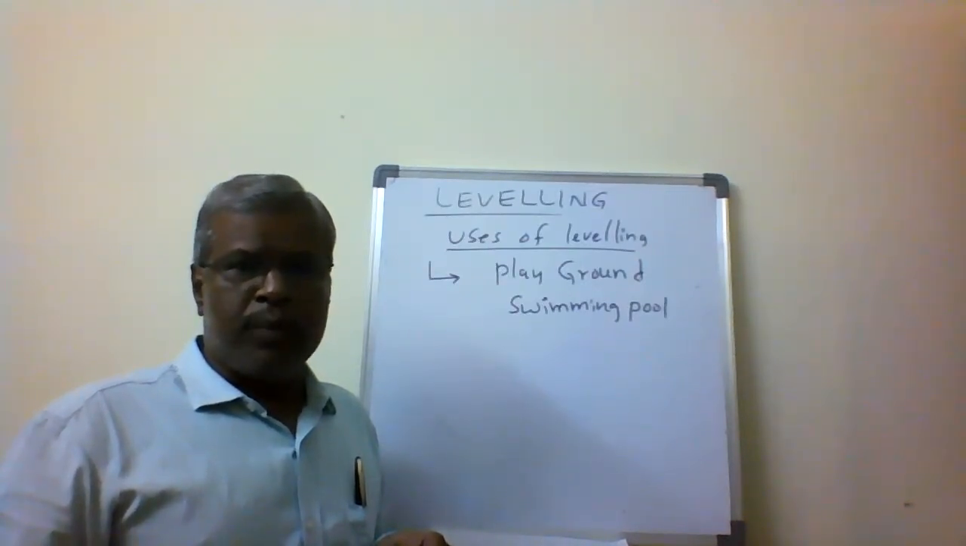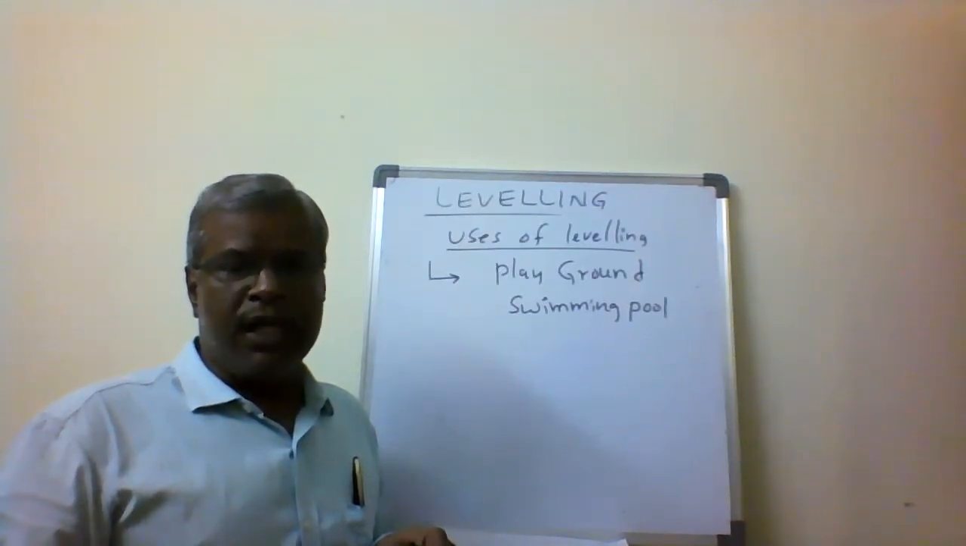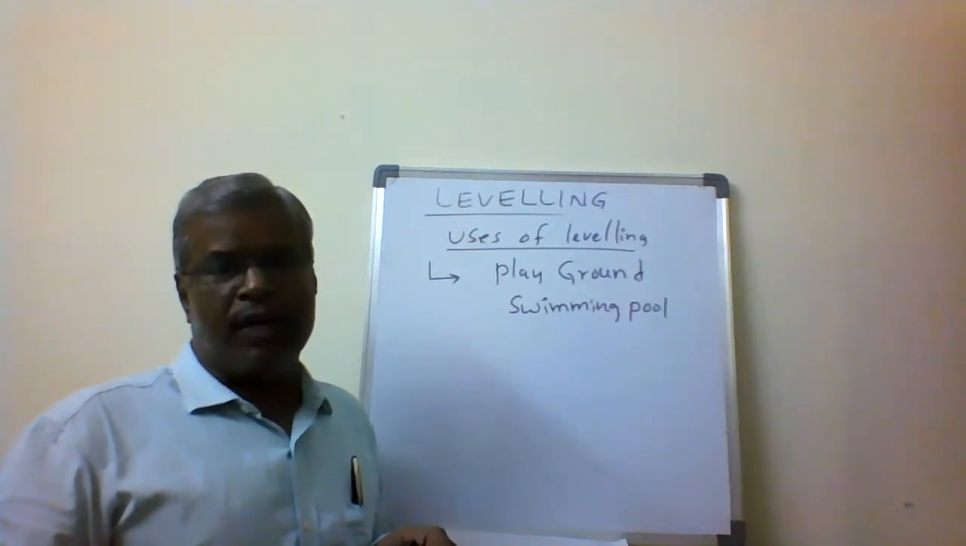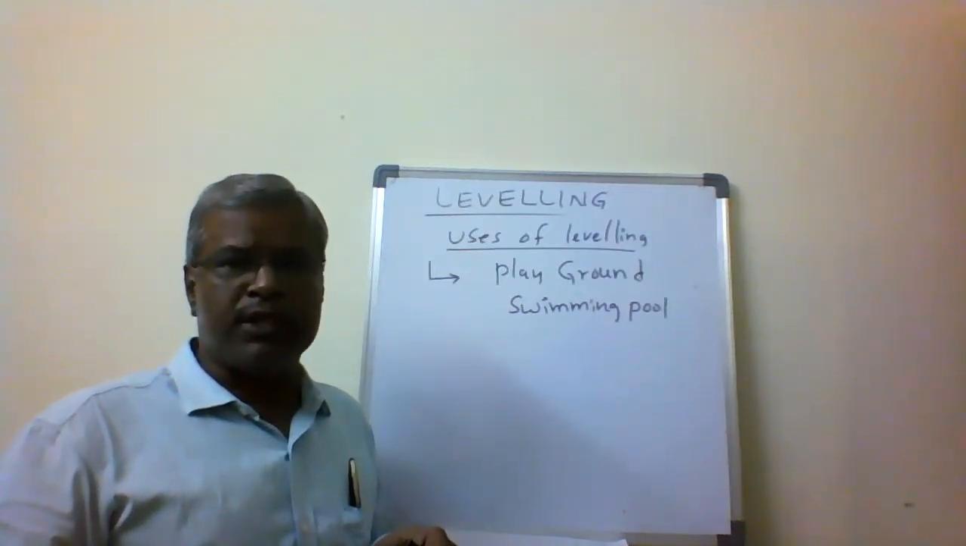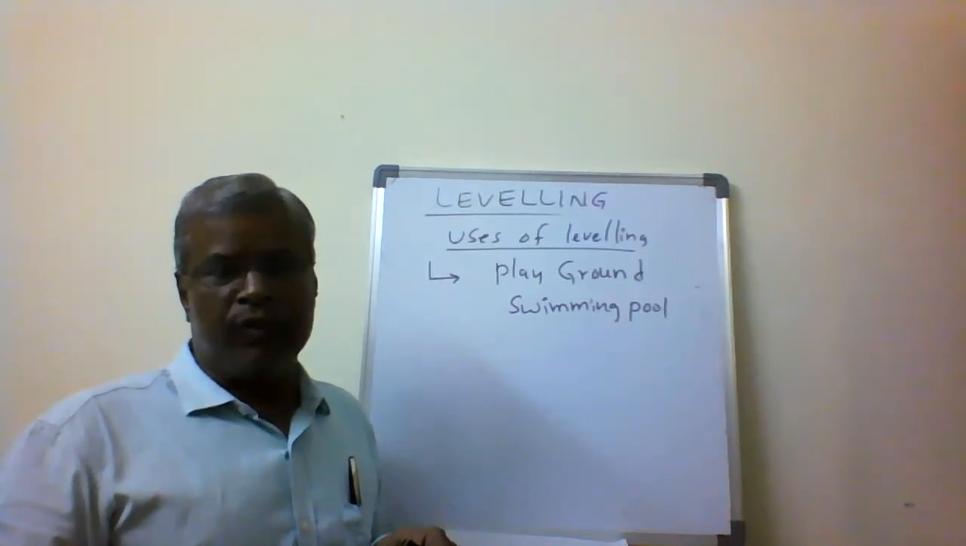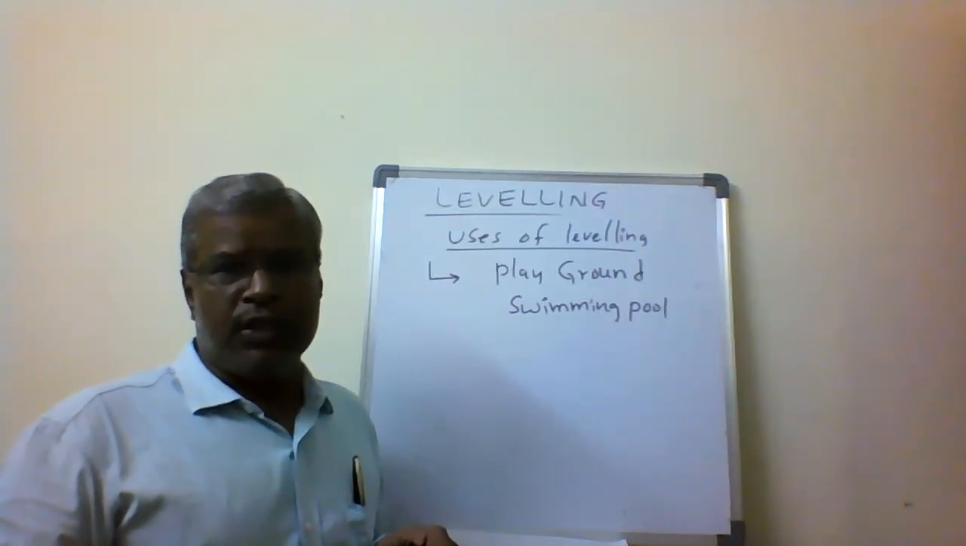Wherever you look, the elevation of the points will be the same. Then only can we get flat ground, which is called level ground. So level ground resembles a playground. We achieve this by using the level. Without leveling, we cannot prepare the playground.